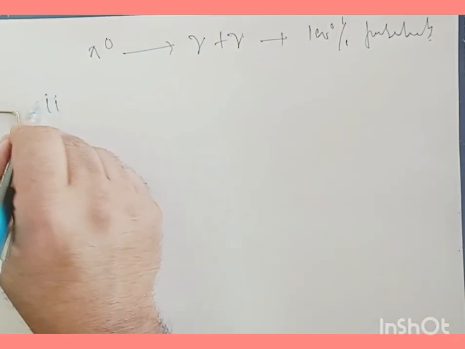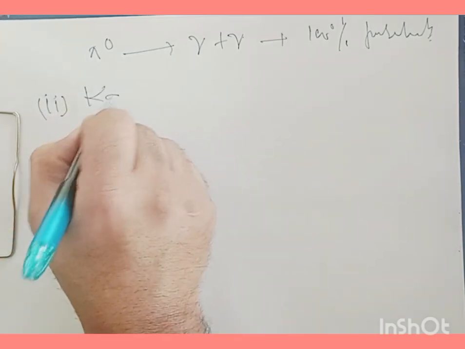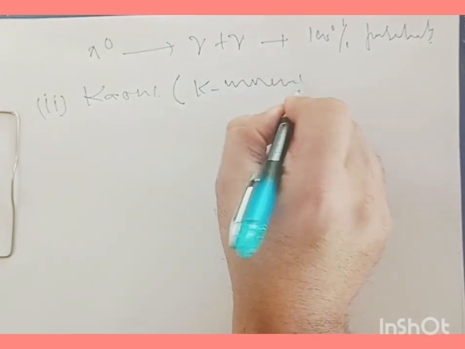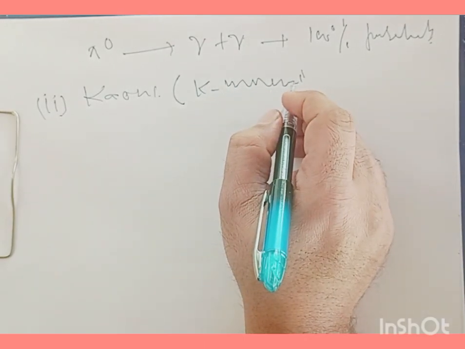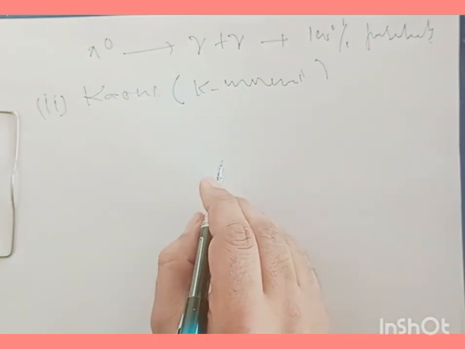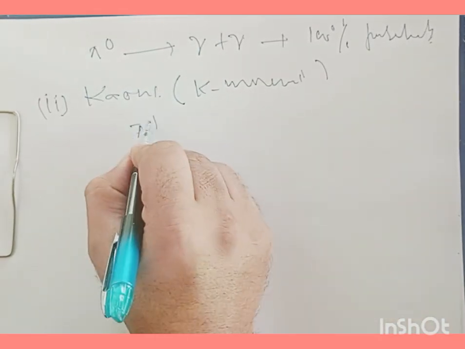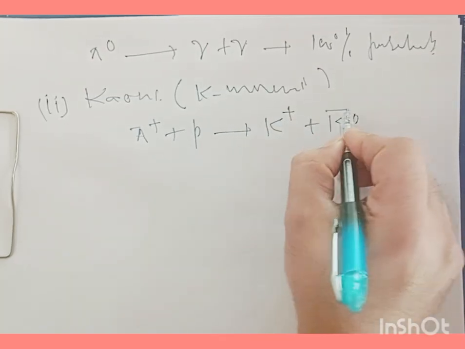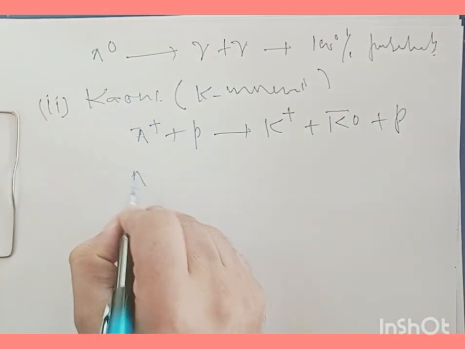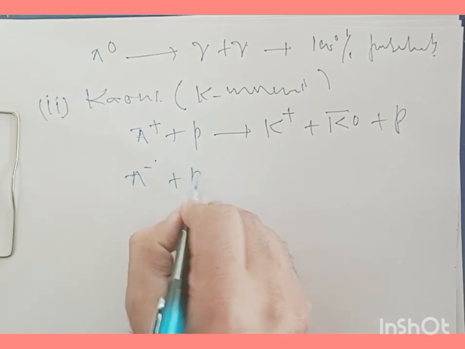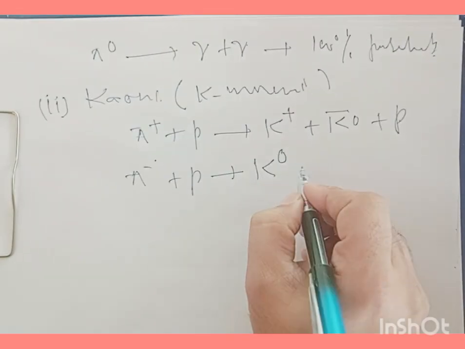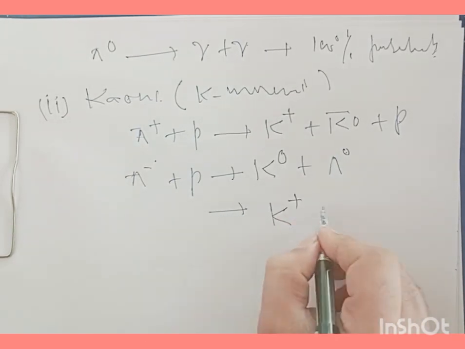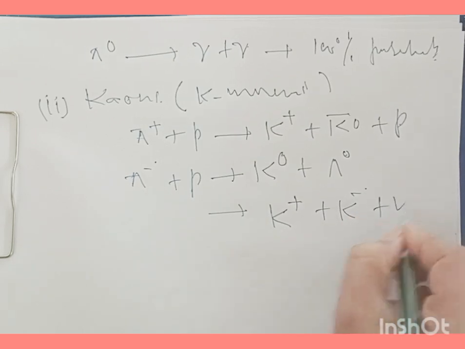And now the second kind of particles that we have in this category are kaons. We also call them K-mesons. These were produced in pi and proton collision processes. So we have pi plus and a proton, and we get K plus, K neutral bar, plus proton. And pi minus and a proton, here we have a neutral meson and lambda. And this can further decay into K plus, K minus and a neutron.